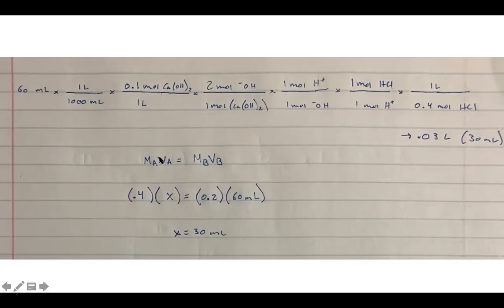It wouldn't be the molarity of HCl and calcium hydroxide. It's again of H plus and OH minus. So the molarity of the base here, because we're talking about hydroxide, should actually be 0.2, not 0.1, which is calcium hydroxide. And if you solve it this way, again, you get 30. So the answer is the same.